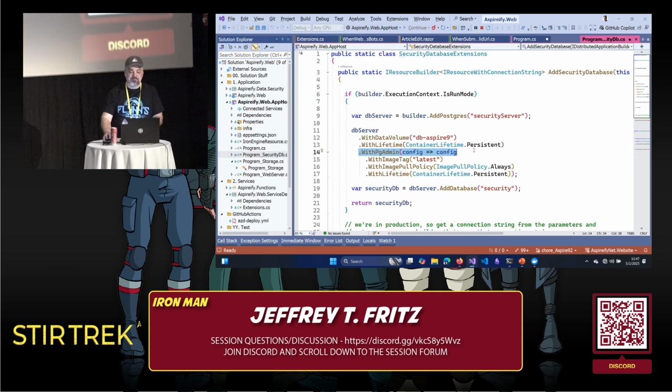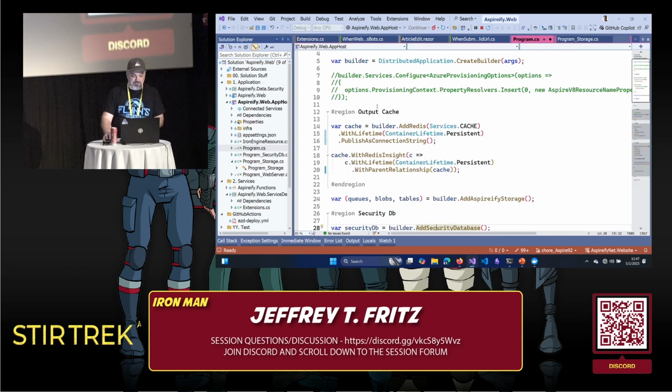I turn on PG admin. Over in the other one, I turn on my Redis Insight so that I can inspect and keep an eye on what's actually being written into my cache, right? Tinker with it, delete items, flush it, whatever I might need to do. Having Redis Insight running inside .NET Aspire is real easy for us to use, and it will not be published when you go to publish your application out to Azure or wherever it is that your production space might be. Maybe you're using the bookstore and their cloud, right?